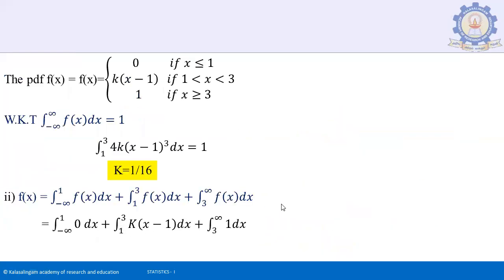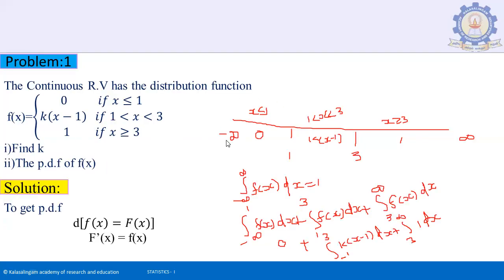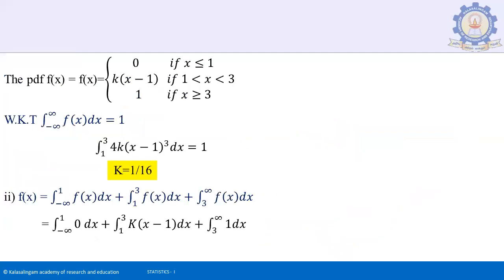Second thing, the given probability function, we want to integrate the terms. The first term will be 0. The second term will be the integration from 1 to 3 of k(x − 1) dx, plus the integration from 3 to infinity of 1 dx.